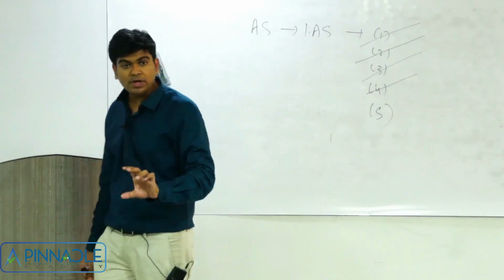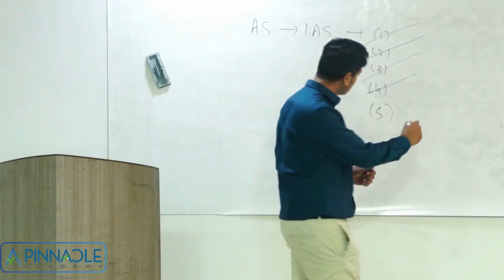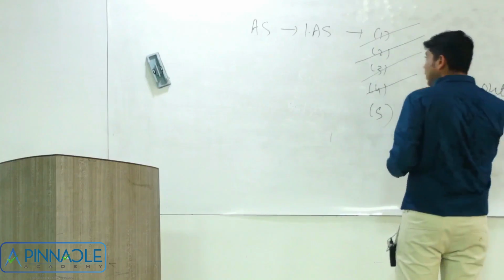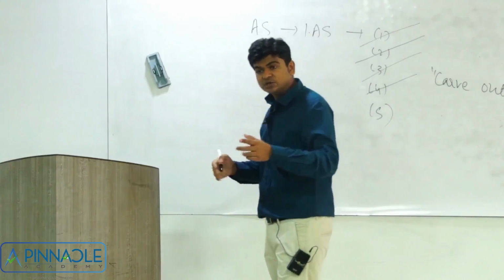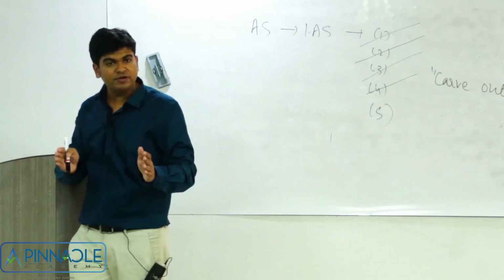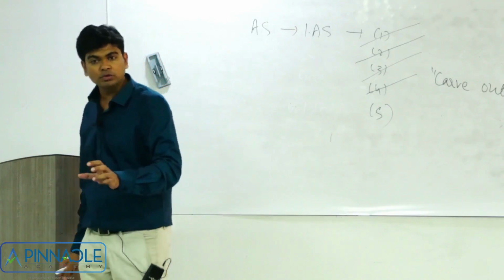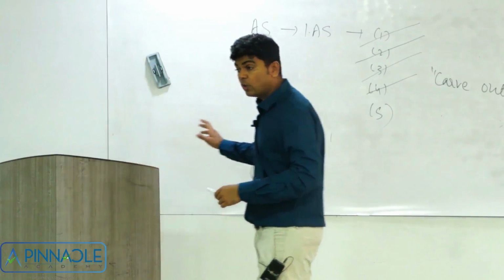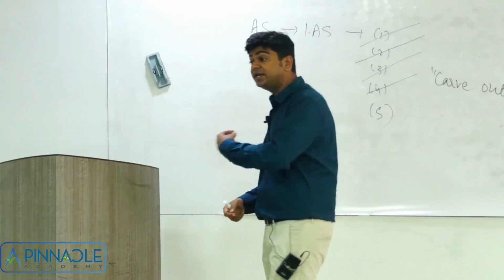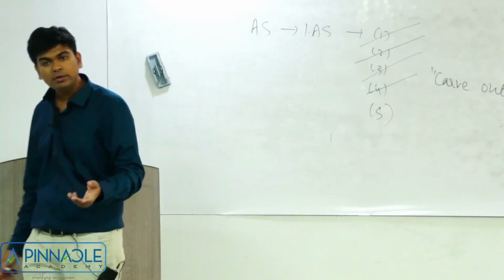This is what is popularly known as carve out. This is a term that we will be coming across quite often. What do we mean by a carve out? When our Ind AS differs from IAS or IFRS. So when there is a difference between our Ind AS and the IFRS, we will say it is a carve out. As I said, this is quite normal to happen in a process of convergence. If you are saying that there should not be any difference, then there was no need to go for convergence. You could have directly gone for adoption.